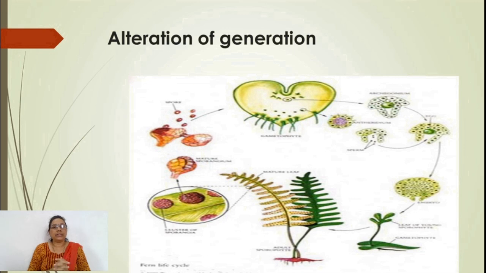It may be found in some pteridophytes, and they produce the sporophyte as the main dominant phase. It is ultimately converted into the gametophytic phase, and the gametophytic phase is again converted into the sporophytic phase. This change in generation is called alternation of generation. All pteridophytes show alternation of generation.